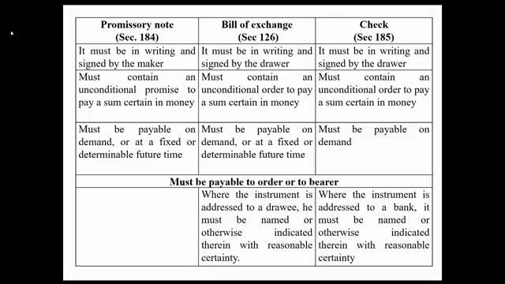Okay, and another is must be payable to order or bearer. Mananotice nyo sa promissory note, bill of exchange saka check, isa lang ang common denominator. Yung requirement letter D lang ng section 1. Pero the rest, magkakaiba silang lahat. Tulad ng promissory note, yung paragraph E ng section 1 wala na because there is no drawee in a promissory note. Pero sa bill of exchange, meron. When the instrument is addressed to a drawee, he must be named or otherwise indicated therein with reasonable certainty. Sa check naman, i-modify mo lang. When the instrument is addressed to a bank, kailangan pag-check, the drawee is always a bank. Because if the drawee is not a bank, that is not a check, that is a bill of exchange.